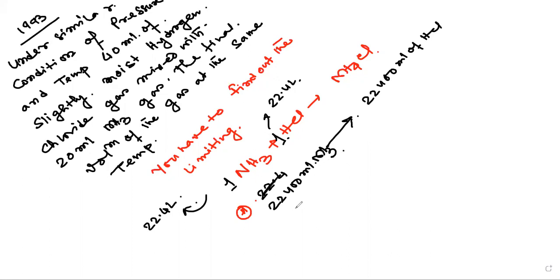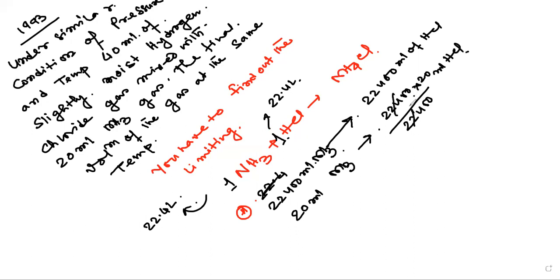Similarly, 20 ml of ammonia will react with 22400 divided by 22400 multiplied by 20 ml of HCl. So 20 ml of HCl is required, but I have 40 ml of HCl.